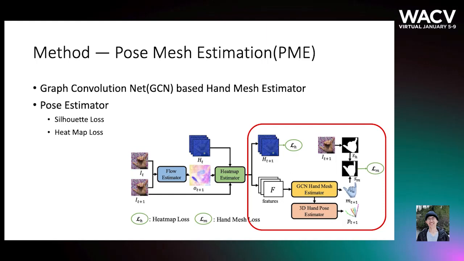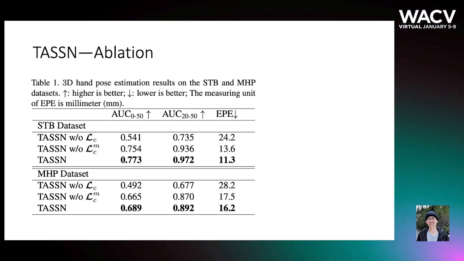Here, because we don't have the 3D ground truth, to add the 3D information, we use a silhouette loss to train the hand mesh estimator. And here is the ablation study of our TASSN. As you can see, without the temporal loss and the temporal mesh loss, the result is pretty bad.